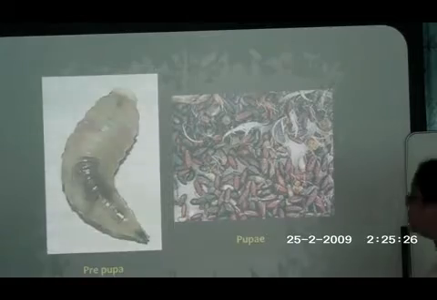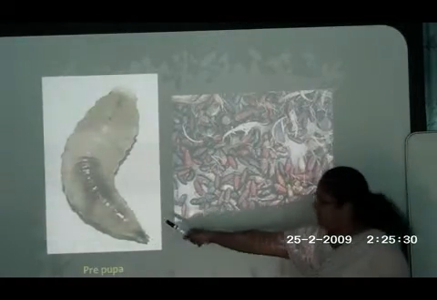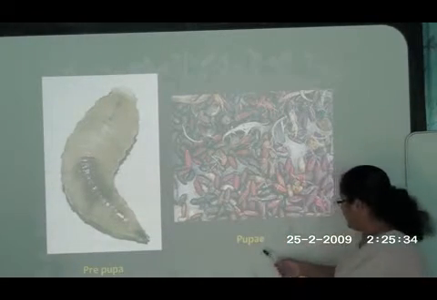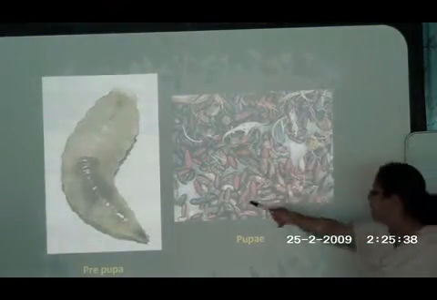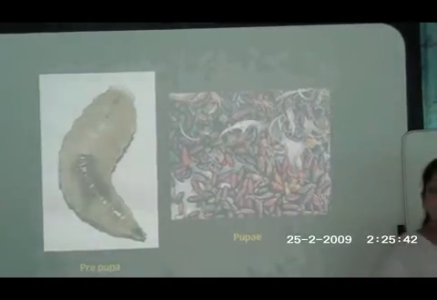You can see here the pre-pupa. This is the maggot grown to the maximum size and it is about to pupate. Here are the pupae with the hard cases around them. This is the pupal stage, and once they complete this stage, the pupae hatch out and the flies come out.